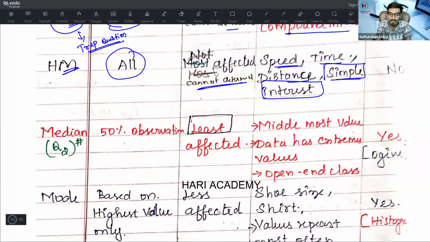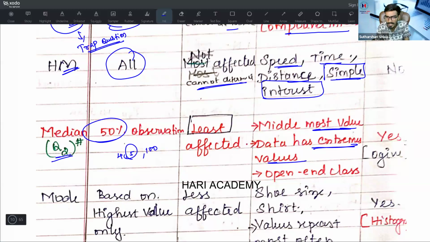Then come to median. Median is nothing but Q2, ME. Will it observe all the observations? No, we will only check 50% of the observations. It is least affected. Extreme values will not be affected, because take 4, 5, 1000: 5 is my median. Is the 1000 affecting my answer? No. So it is least affected. It is a middlemost value. When data has extreme values, it will be helpful, and it can be used for open end class.